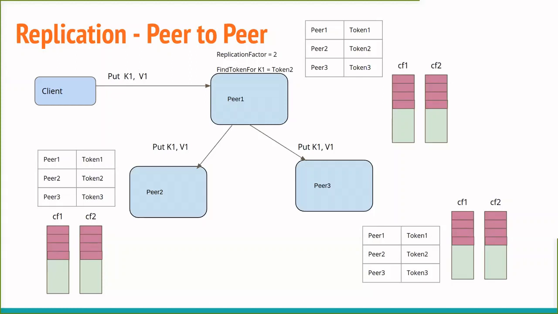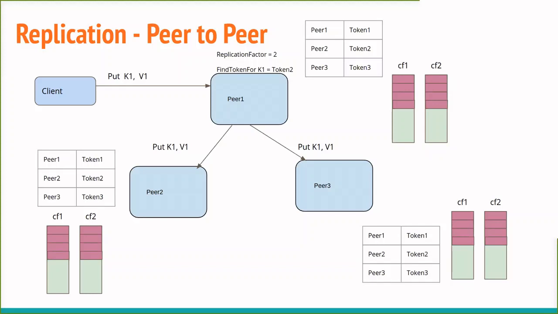And in this case, particularly in Cassandra, not in other systems, the client can talk to any of the nodes to put a key value, and that particular node then acts as a coordinator, which redirects the request to the right destination, because it finds the right place for this key value based on the token that we just saw, how the partitioning works.